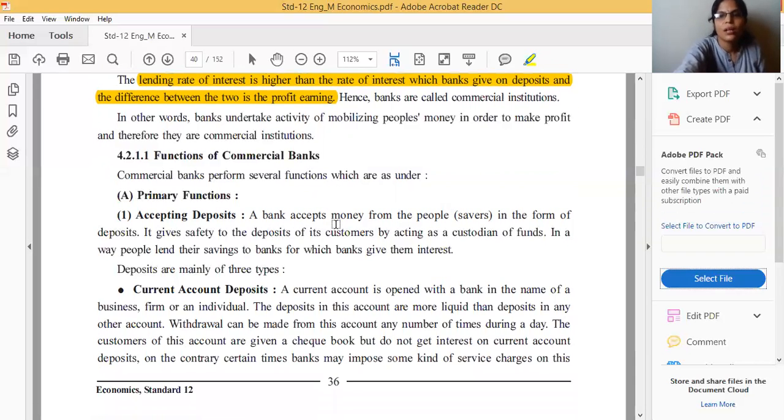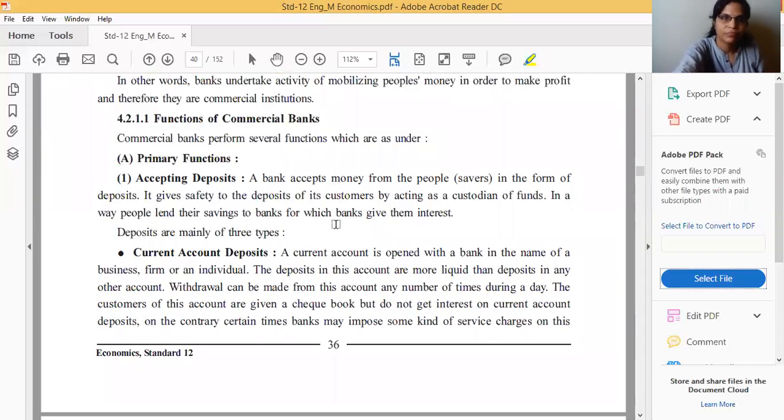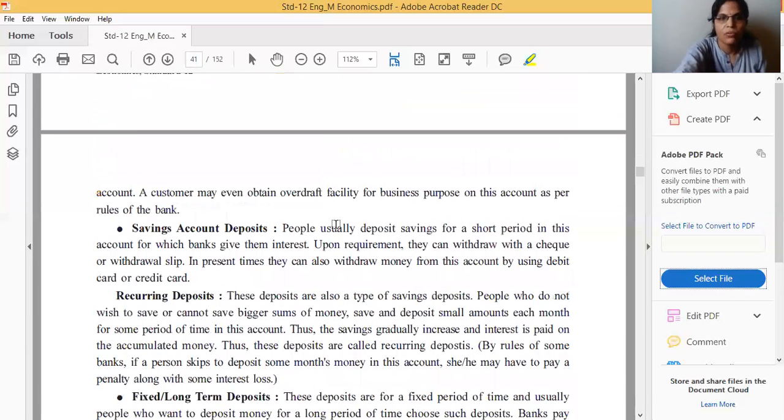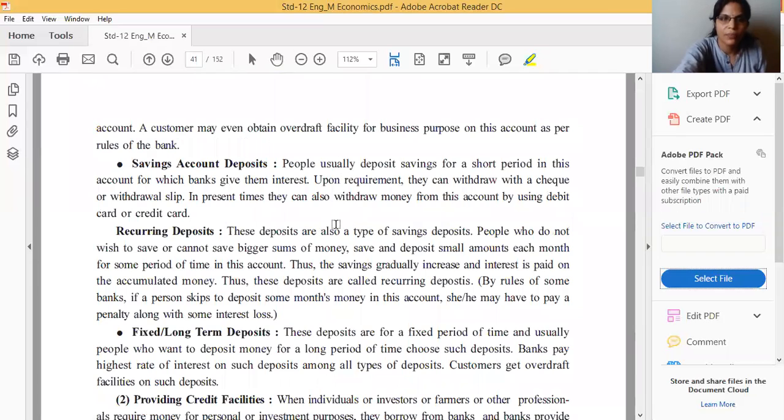Okay students, now we have the next topic, functions of the commercial bank. Today we will discuss these functions. First one, functions only.